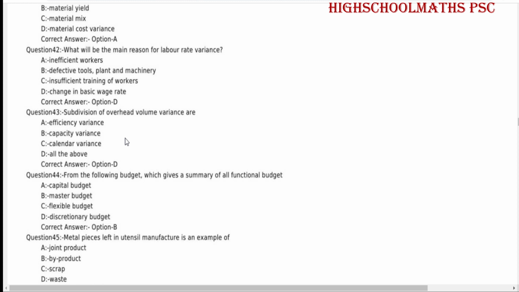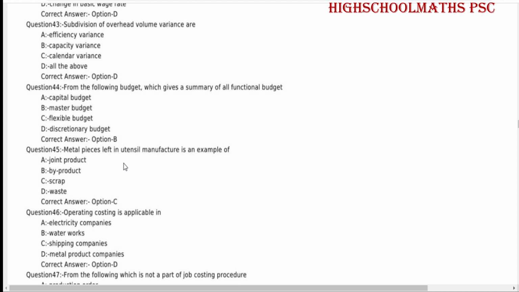Subdivision of overhead volume variance are efficiency variance, capacity variance, calendar variance. All of the above are correct answer. From the following budget, which gives a summary of all functional budgets? Master budget.